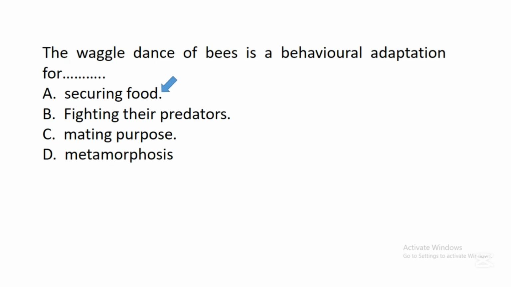So bees are social organisms. They work together in everything they do. So when they start making a certain type of dance, it is an adaptation for securing food, a means through which they secure the food that they enjoy in their environment.